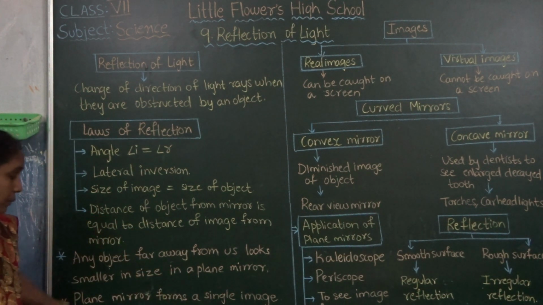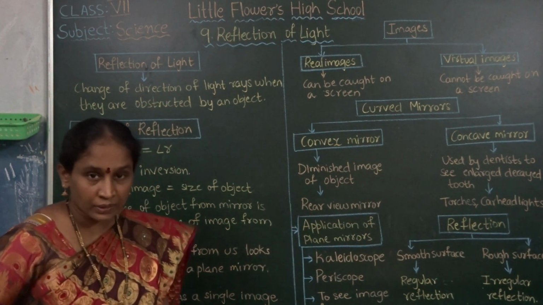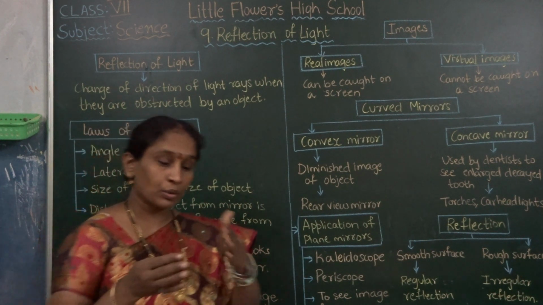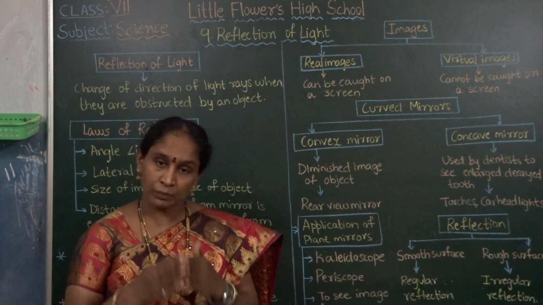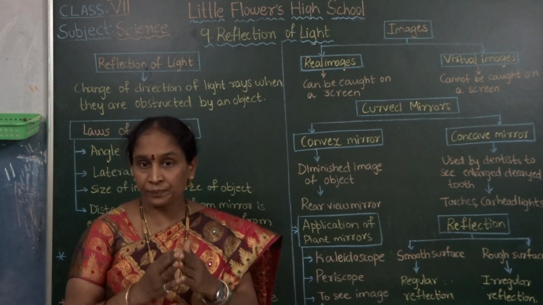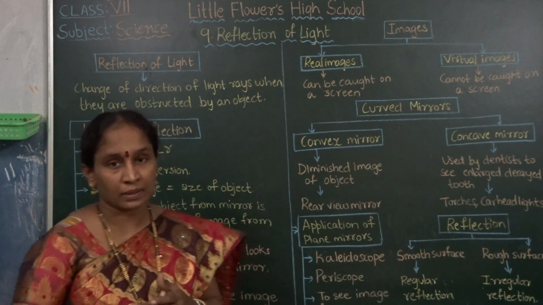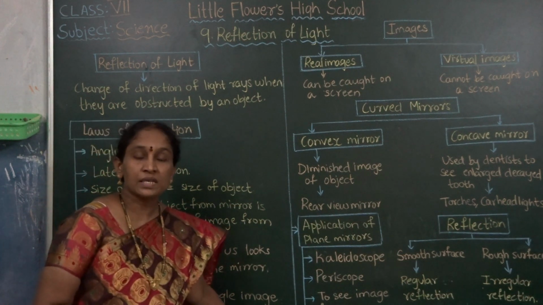Next one, plane mirrors form a single image. A single plane mirror forms only a single image. When we take more than one plane mirror, two or more mirrors arranged, then we can get more images, not with a single mirror.